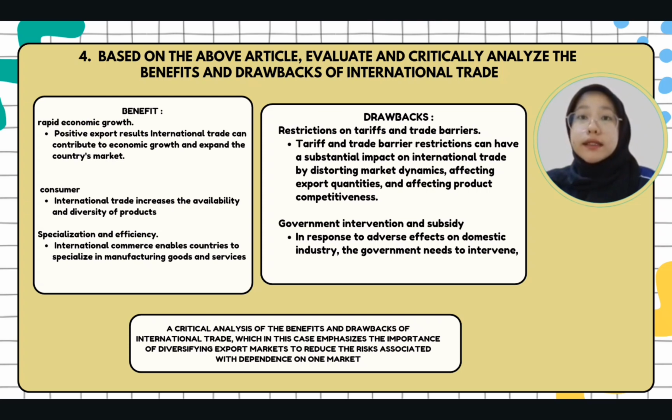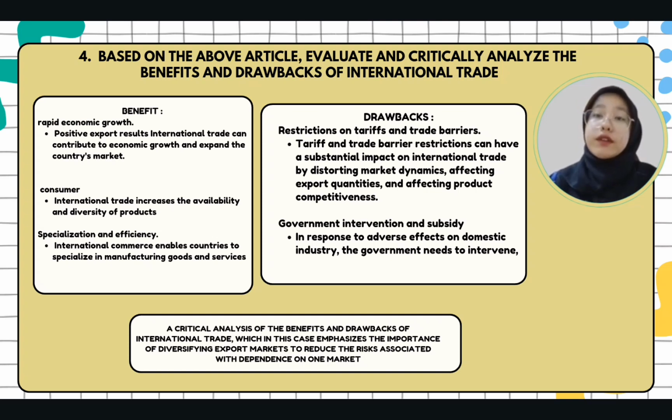International trade allows excess supply in the country to be exported out of the country. A wider market enables the company to obtain higher profit and subsequently increase the national income. In this case, prior to the imposition of tariff, Australia benefited from significant export revenue in the fresh fruit sector.